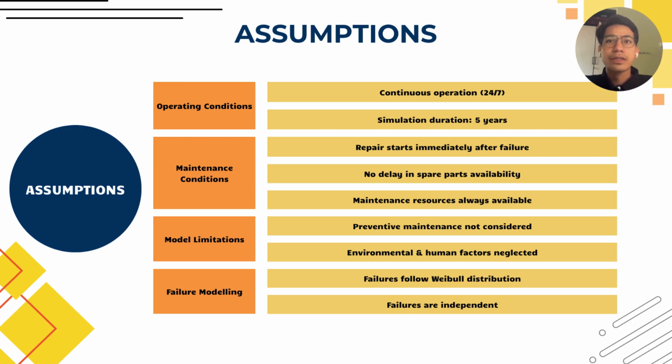For model limitation, environmental and human factors are neglected, allowing the analysis to focus purely on equipment reliability. And finally, for failure modeling, all failures are assumed to follow a Weibull distribution, and importantly, failures are independent, meaning the failure of one component does not directly cause another to fail. This assumption simplifies the model and allows us to focus on inherent reliability characteristics of the system.